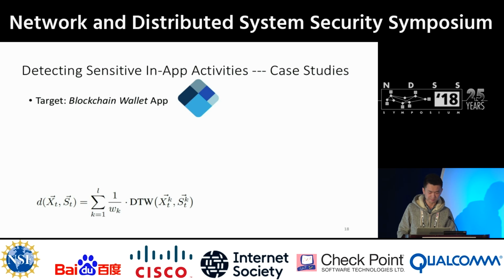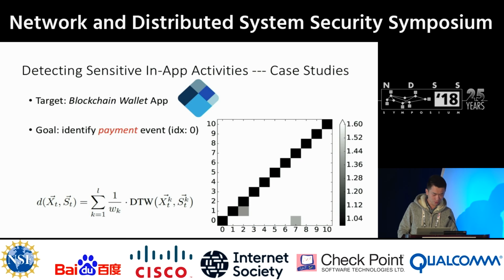VM traces. And the result is shown in the heat map. Our goal is to identify the payment event, which is index 0 in the heat map. And in this heat map, each row and column represents one activity, and cell ij represents average distance between activity i and j.